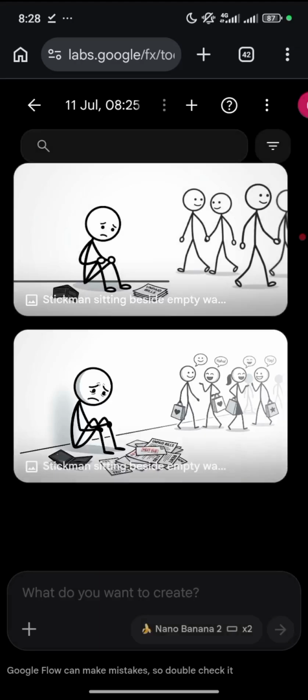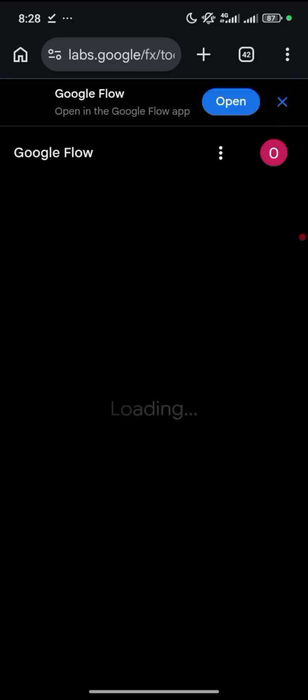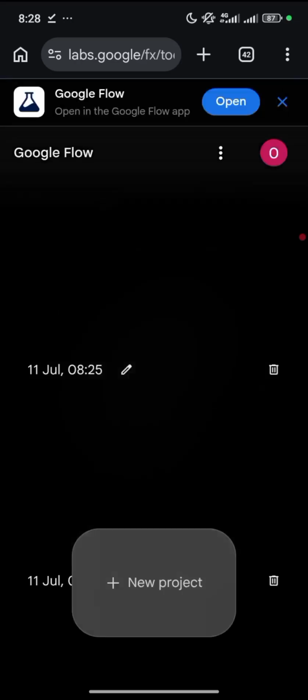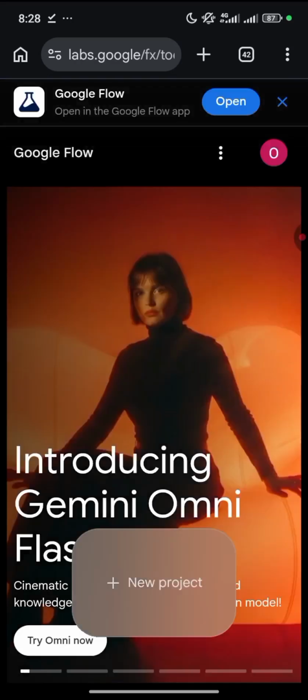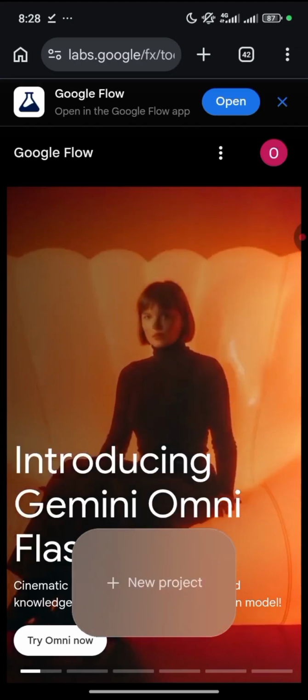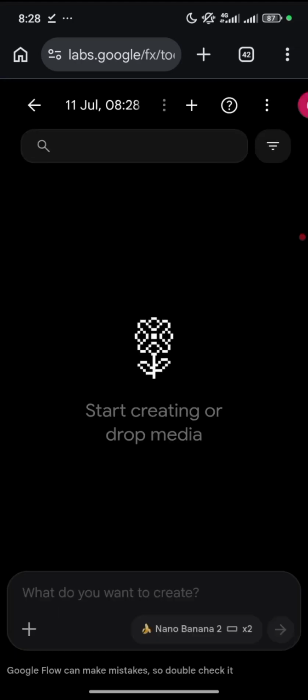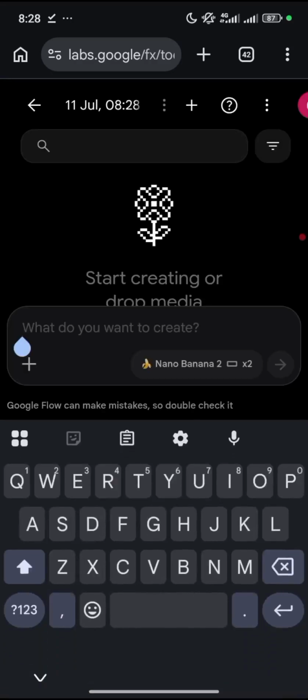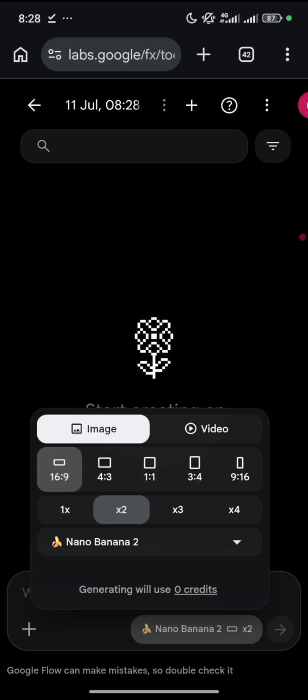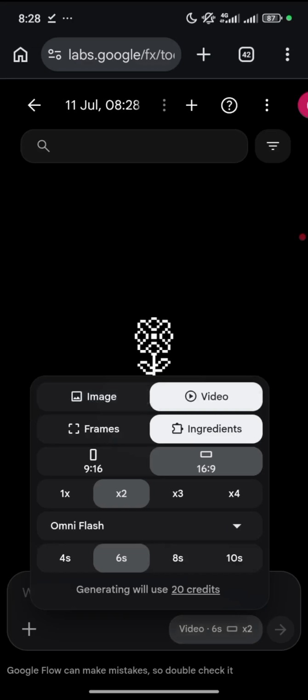So let's go back and we are going to start a new project again. So you download all the images you are looking for to make that particular video, and you go on new project. So you click on new project again and you allow it to open. Now over here, the same place, we click on it again. Now you see the option of image and you see the option of video. So you click on video because we are here to animate, right?